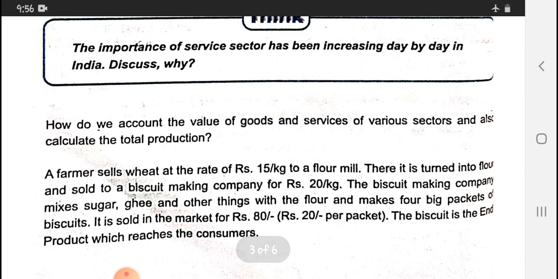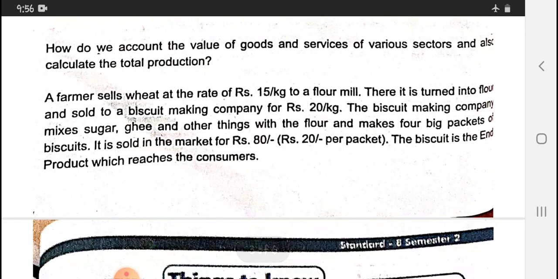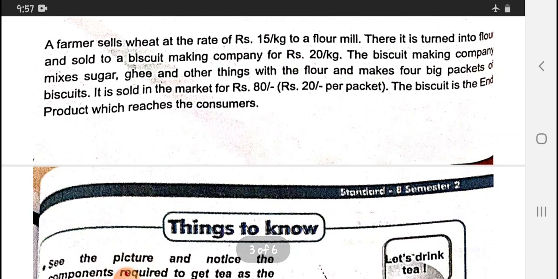The importance of the service sector has been increasing day by day in India. How do we account for the value of goods and services of various sectors and calculate the total production? A farmer sells wheat at the rate of 15 rupees per kg to a flour mill. There it is turned into flour and sold to a biscuit making company for 20 rupees per kg.